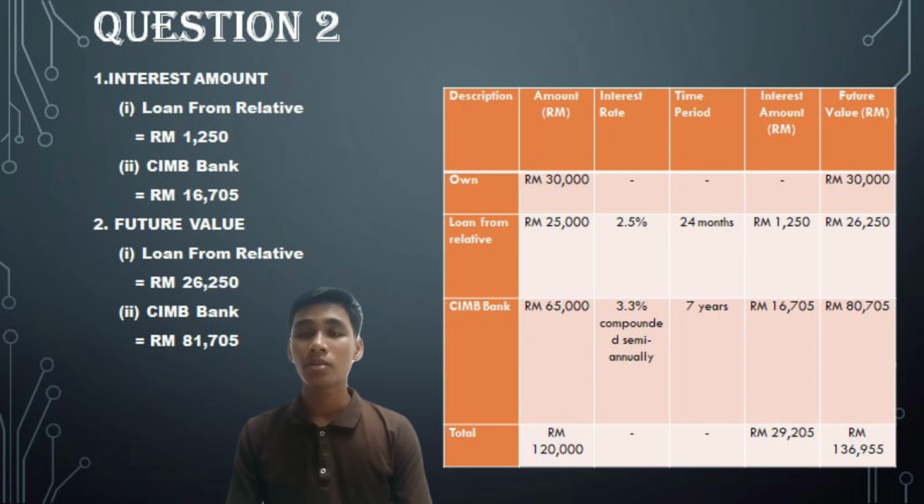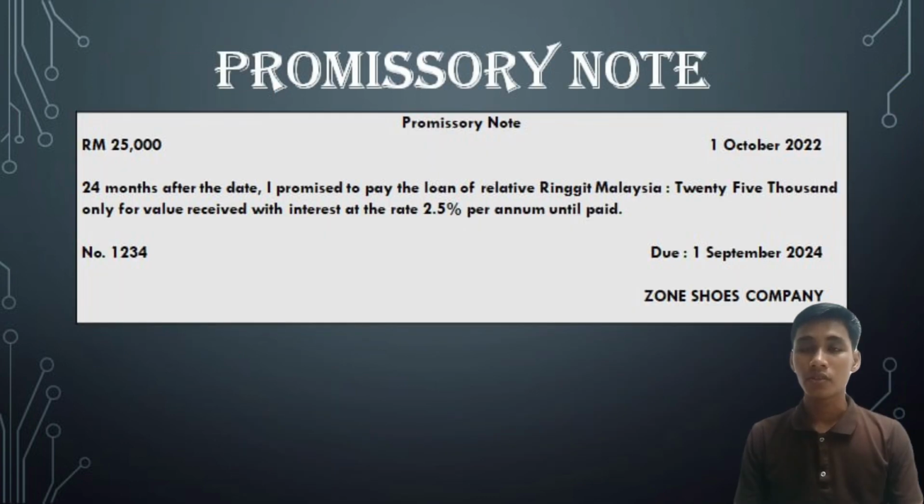A21A2359. For question number 2, we use the formula I equals PRT for the loan from relative, and the formula S equals P(1 plus i)^n for the bank on the interest amount question. For the future value question, we use the formula S equals P(1 plus RT) for the loan from relatives, as well as the formula S equals P(1 plus i)^n for the bank in the future value section. Next, promissory note.